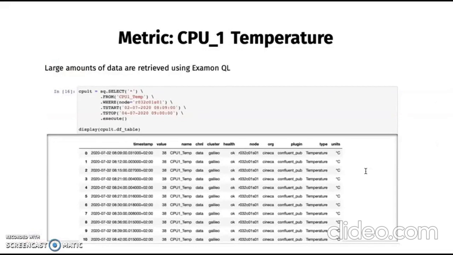One exemplary metric is the temperature of a particular CPU. This particular metric is measured by the Confluent Pub plugin and relates to a specific node described in the table of the Galileo cluster of Marconi 100. The data is stamped with the time of collection, called the timestamp, and displayed as a table. Much more useful would be to visualize this data in graphical format to observe how the CPU temperature varies over a given time frame.